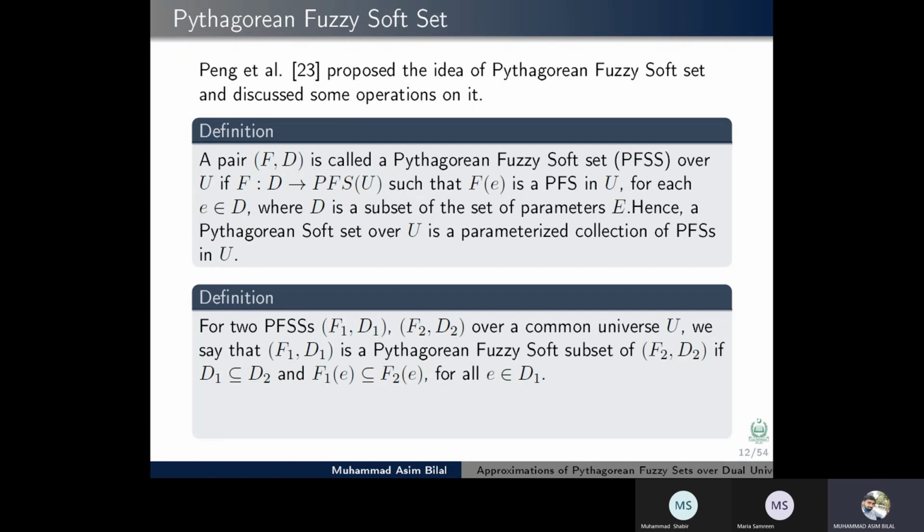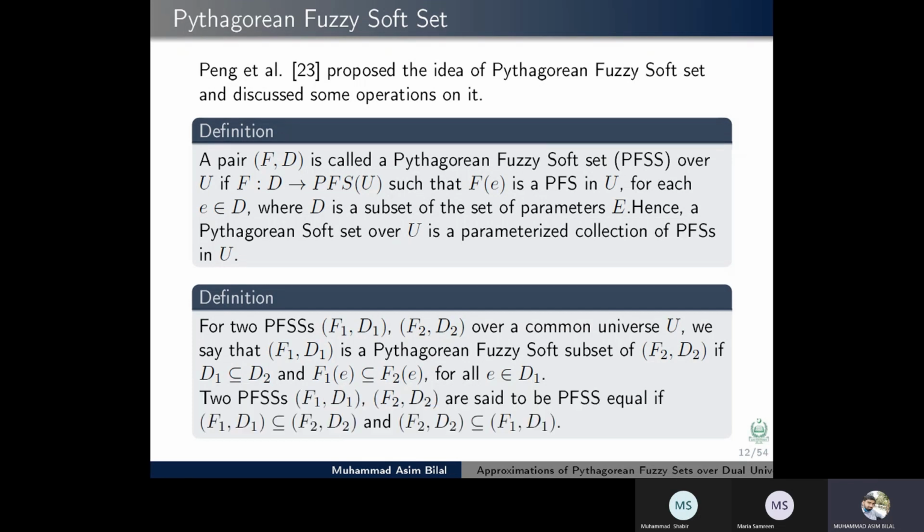For two PFSSs over a common universe U, we say that (F1, D1) is a Pythagorean fuzzy soft subset of (F2, D2) if D1 is a subset of D2 and F1(e) is a subset of F2(e) for all e belongs to D1.